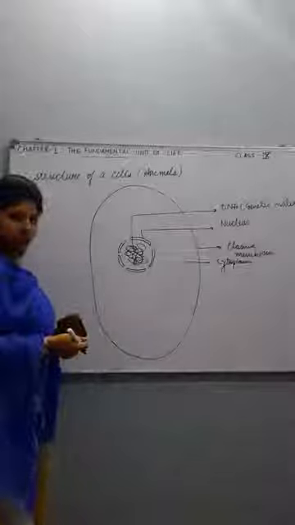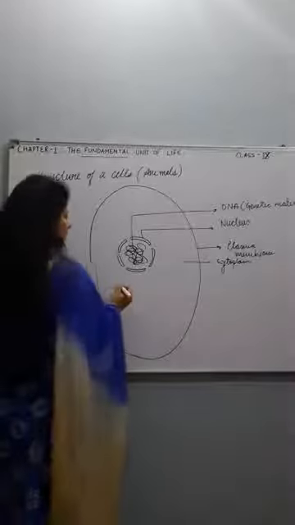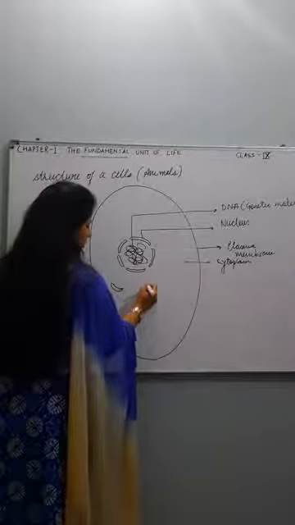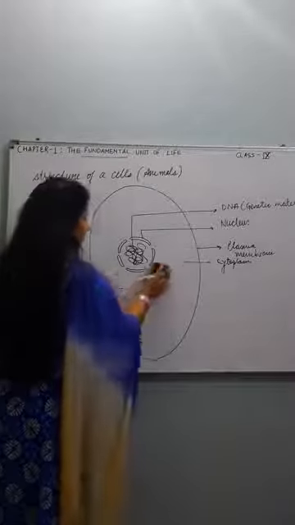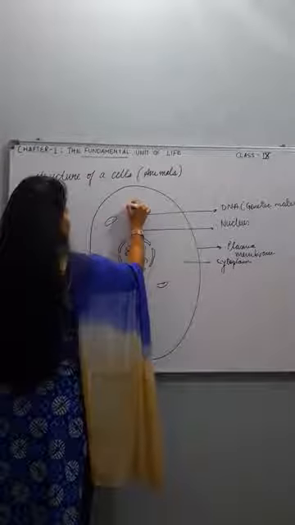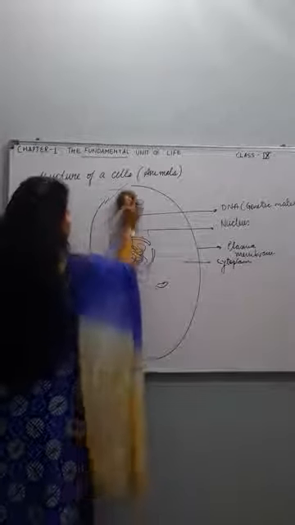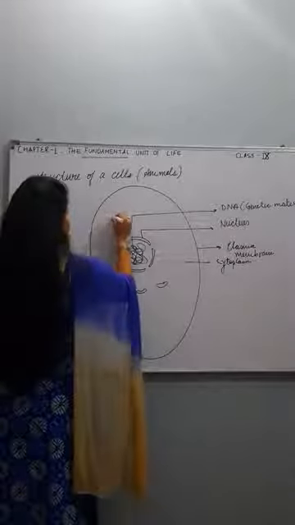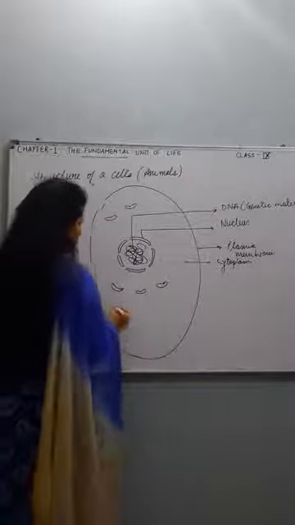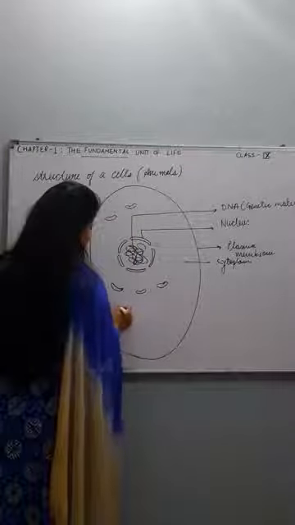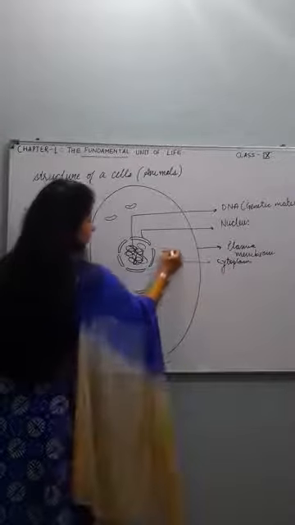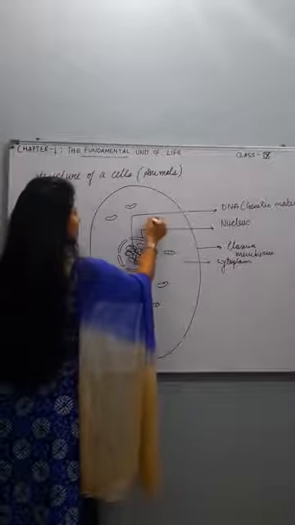Then several other organelles are also present, like ribosomes. These are ribosomes, for example. Then mitochondria. These are, let's say, mitochondria. These are just embedded into the cytoplasm.